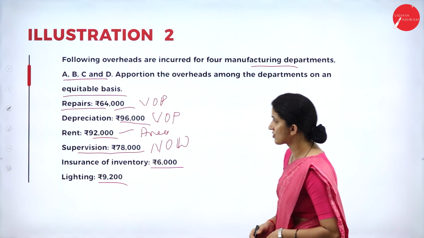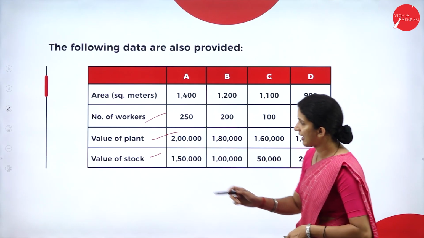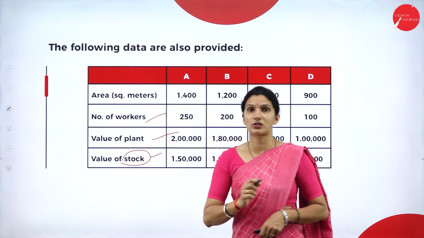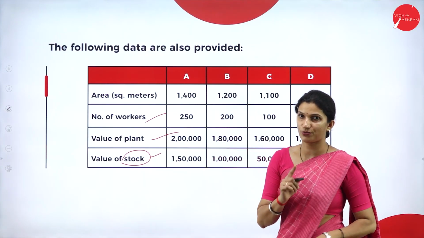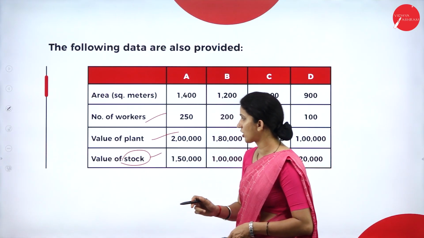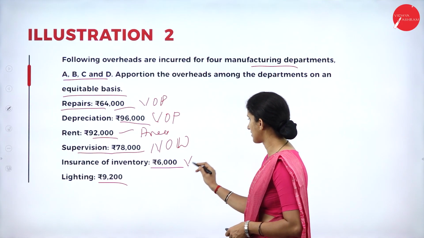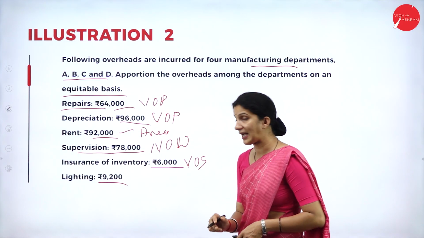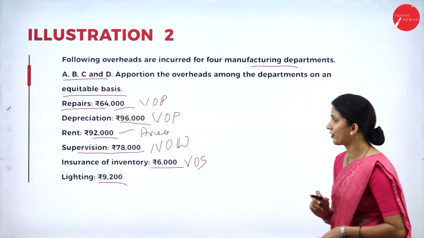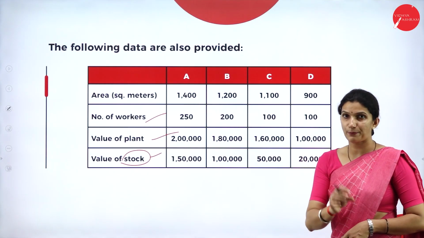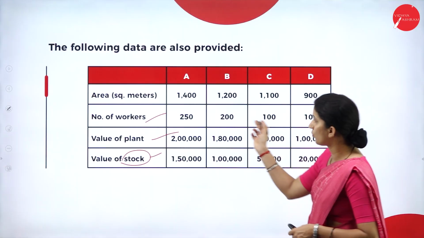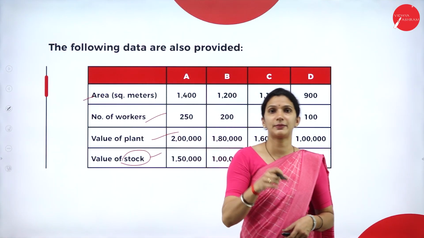Then insurance of inventory. Here inventory means the stock, either raw material or work in progress or finished goods. So value of stock will be taken as the basis for the insurance of inventory. So this is the value of stock. Then lighting. Either the number of light points will be taken. Suppose the number of light points is given. What is the area occupied department wise?